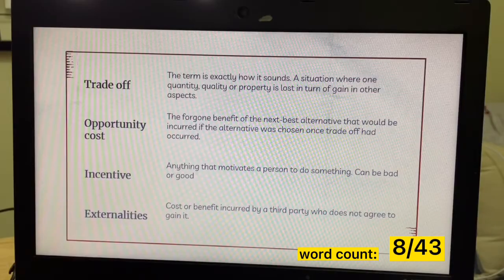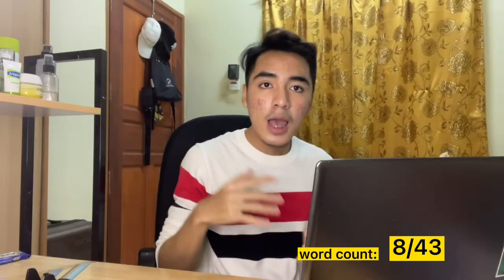Our next word is externalities. Externalities is cost or benefit incurred by a third party who does not agree to gain it. Just like incentive, externalities can be good or bad.